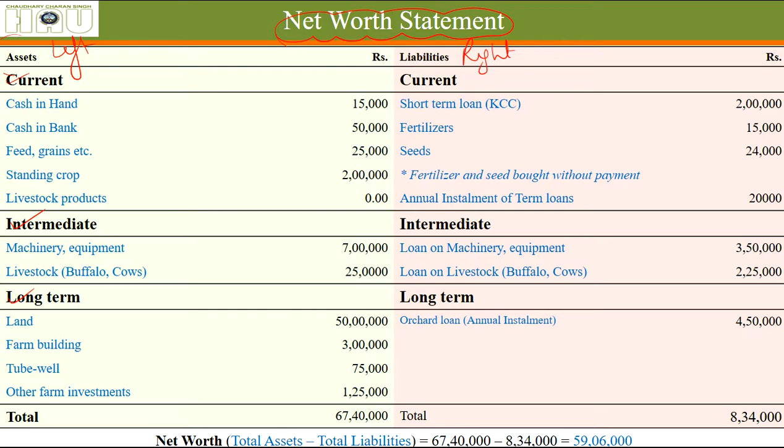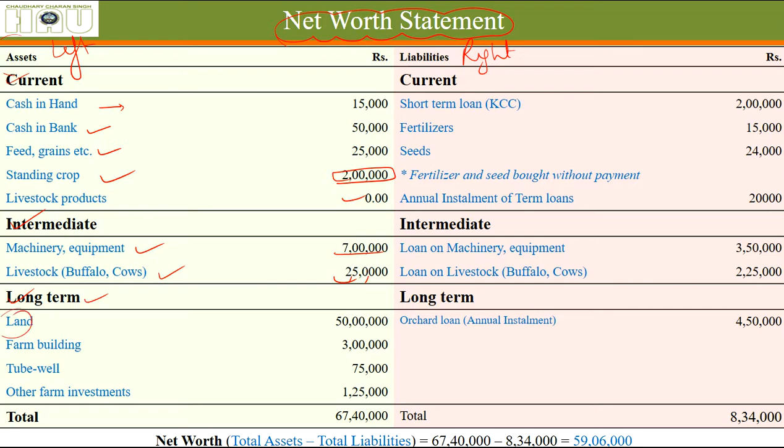Let's say it is a hypothetical farm and the farmer has 15,000 in cash, 50,000 in bank account. Feed and grains value he has is 25,000. Standing crop is worth 2 lakhs. Okay, and livestock products he does not have any. Intermediate assets, he has some machinery and equipment worth 7 lakh rupees. A few livestock that are worth 2 lakh 50,000 rupees.